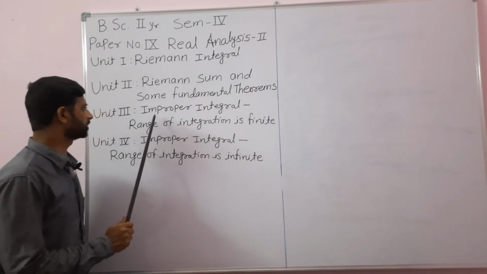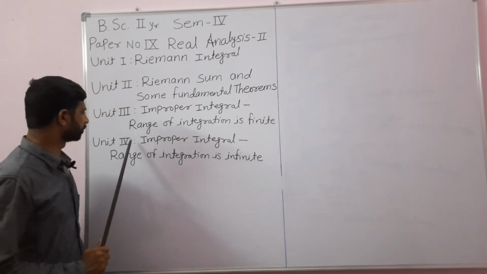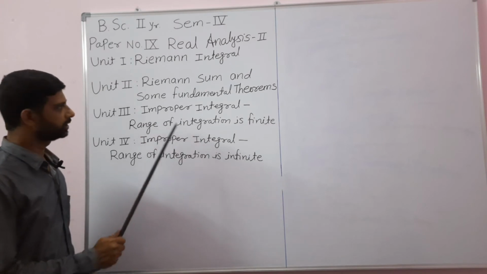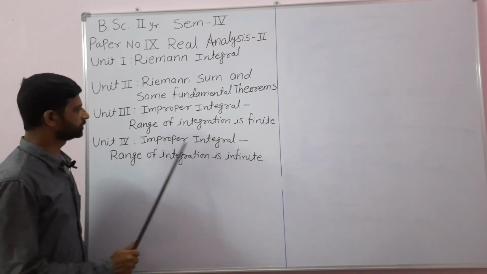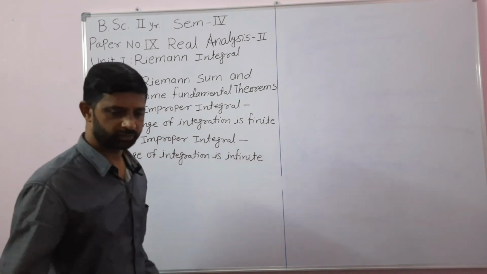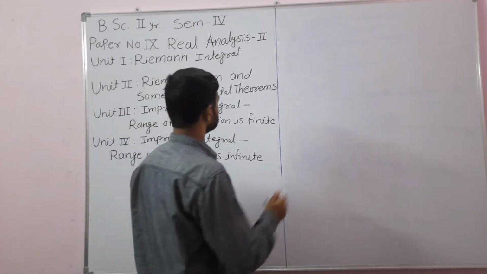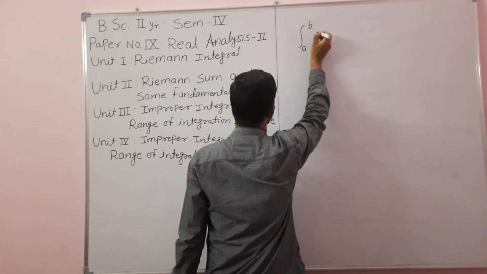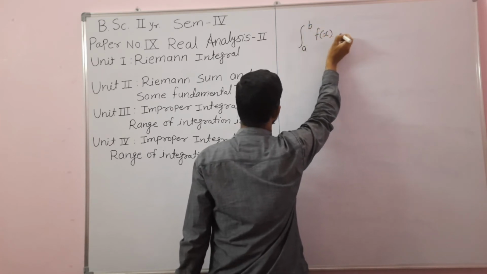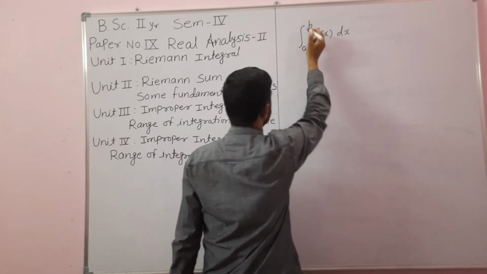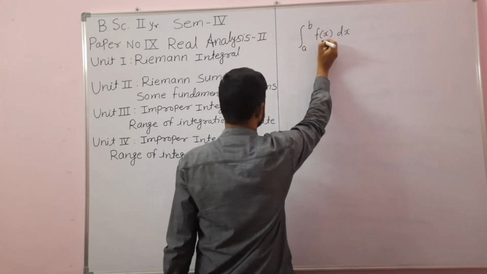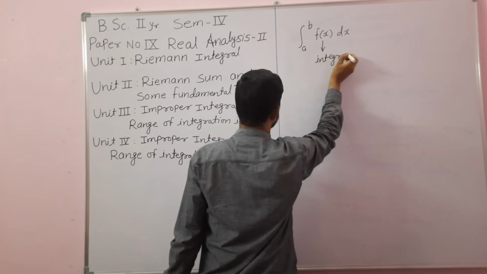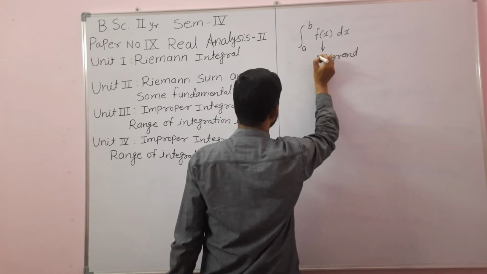Then in units 3 and 4 we are going to study mainly improper integrals. This word is totally new to you. What is meant by an improper integral? See here, if we have the integral from a to b of f(x) dx, f(x) is called the integrand, the function which is to be integrated.